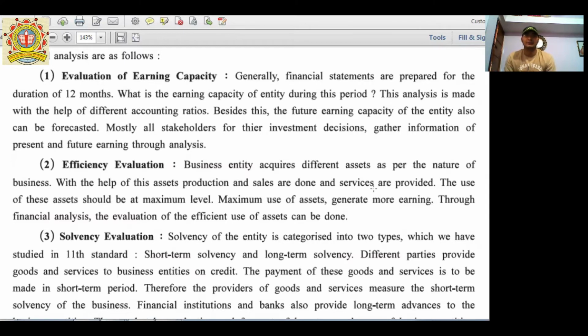Third point, that is solvency. In solvency evaluation, it is categorized into short-term solvency as well as long-term solvency. Short-term solvency can be checked by the various debtors, trade receivables, and trade payables, and long-term solvency can be checked by various kinds of bankers, long-term loans, financial institutions, as well as debentures and potential investors. So this solvency evaluation can be measured by short-term and long-term solvency.